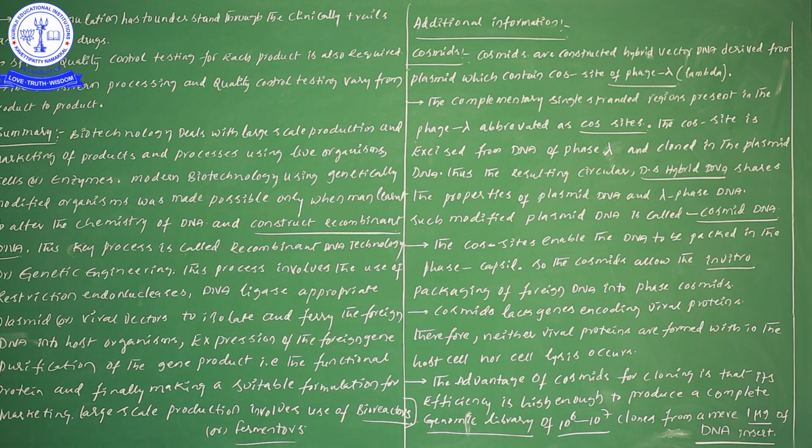That is enough. Next one, such modified plasmid DNA is known as cosmid DNA. So now instead of calling it recombinant DNA, they are calling it cosmid DNA. Initially the cos sites were taken from the lambda phage, and these cos sites were incorporated into the plasmid. When we have produced recombinant DNA, that particular recombinant DNA is now given another name, cosmid DNA. Try to remember cosmid DNA.